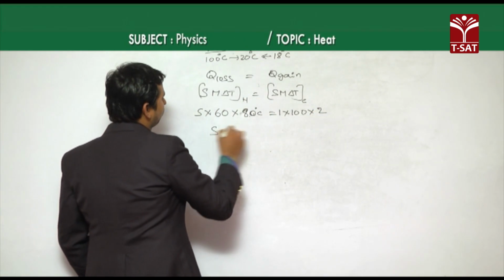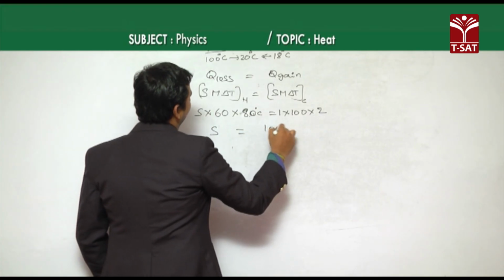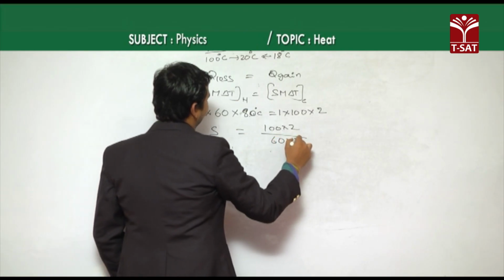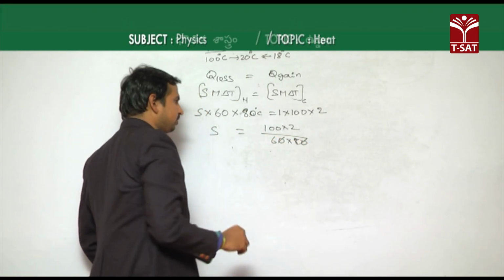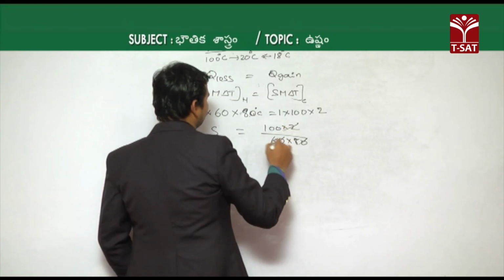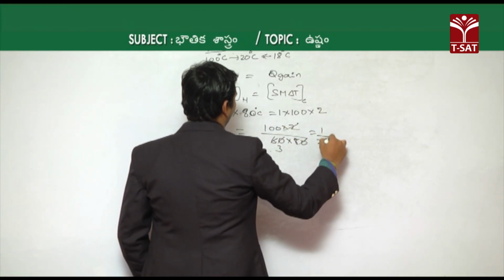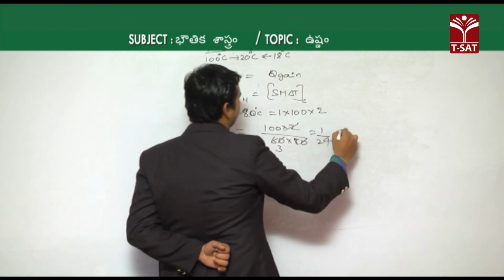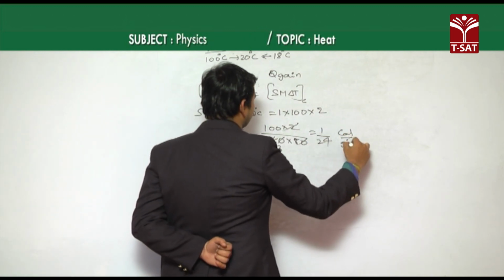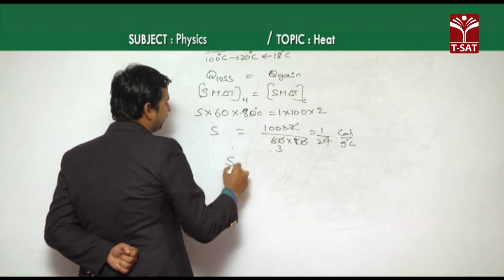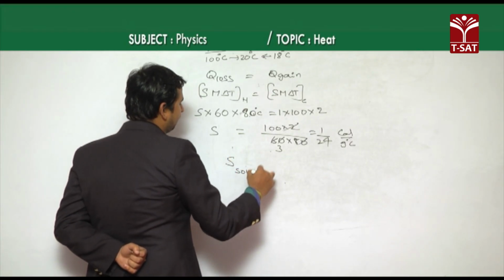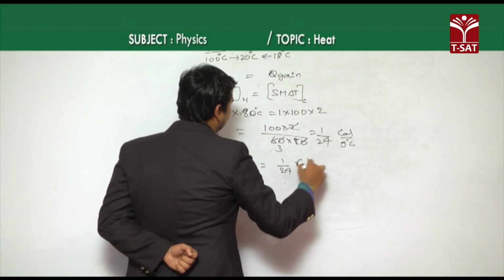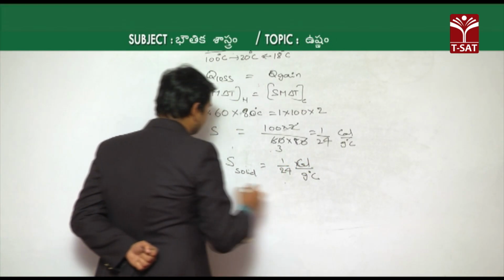Then S is equal to 100 into 2 by 60 into 80. As both the zeros get cancelled, finally it is equal to 1 by 24. As we are taking the specific heat capacity units for water as calorie per gram degree Celsius, finally the specific heat of the given solid becomes 1 by 24 calorie per gram degree Celsius.